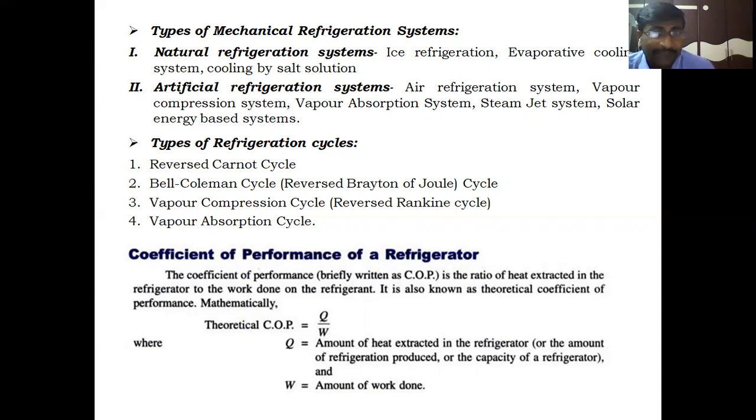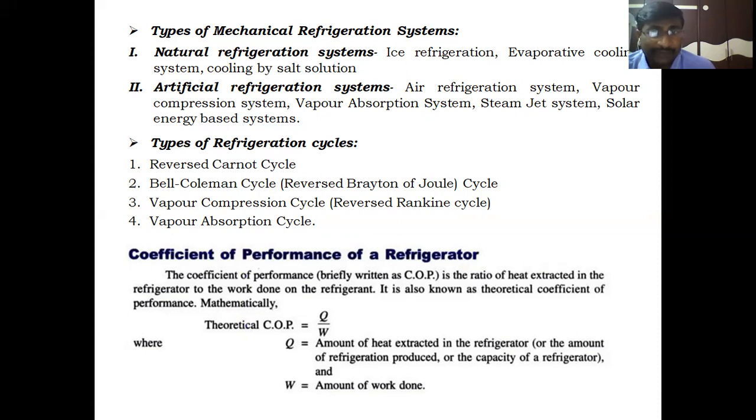Coming to the artificial refrigeration systems: the air refrigeration system, vapor compression system, vapor absorption system, steam jet system, and solar energy based systems are under the artificial refrigeration systems. In these artificial refrigeration systems, we require a mechanical system to produce the refrigeration effect.